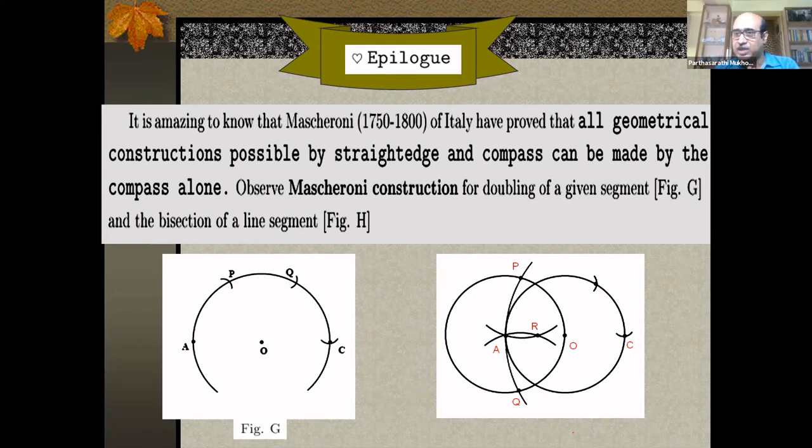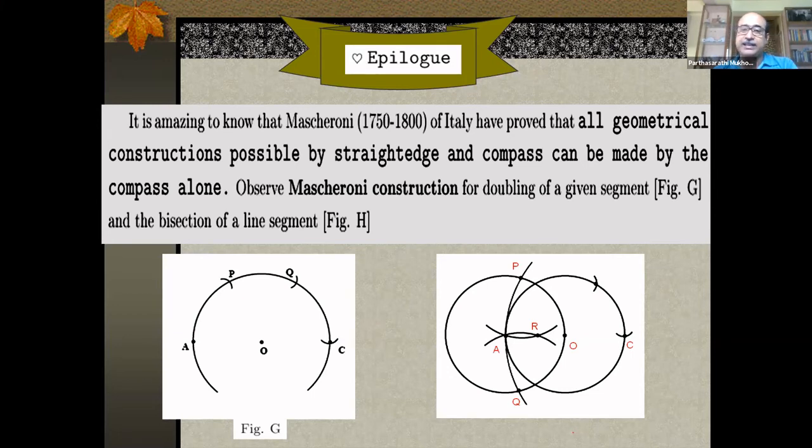The method you can see is very simple. With A and O given, you first do the construction of the previous one. You go to the point C in exactly the same construction as you've done right now on the left-hand side. So you get the point C, but now with point C as center and CA as radius, you draw this large arc that cuts the initial left-hand side circle at the points P and Q. Then with P as center and PA as radius, you draw the arc in the middle, as you can see.